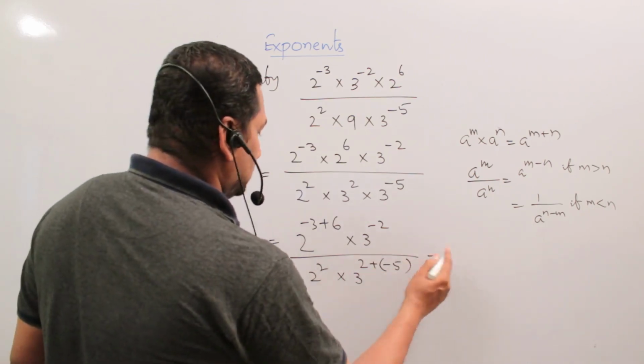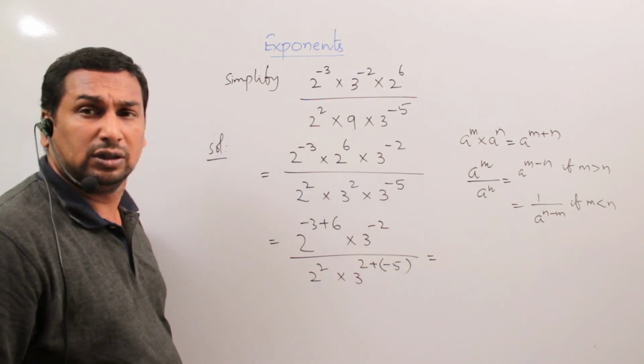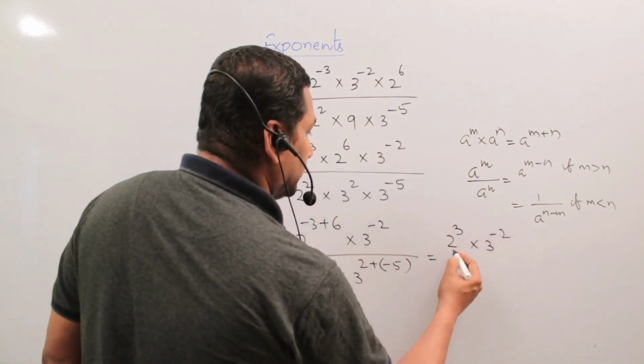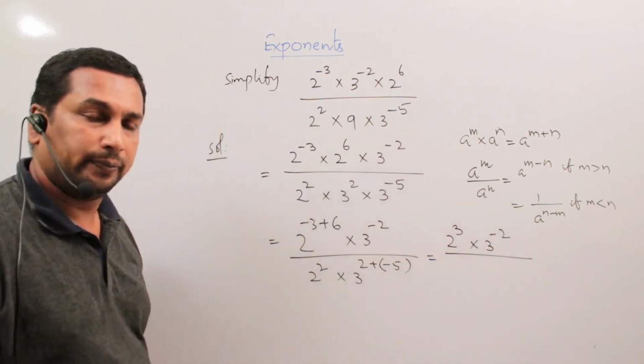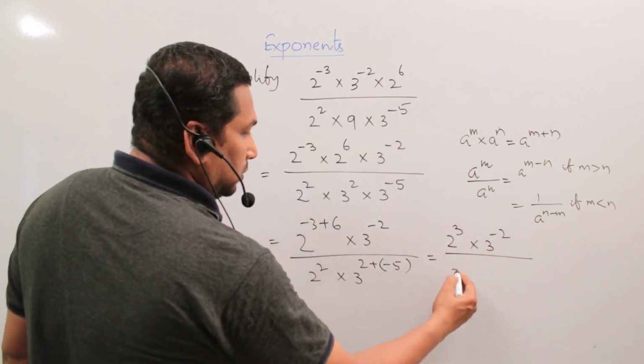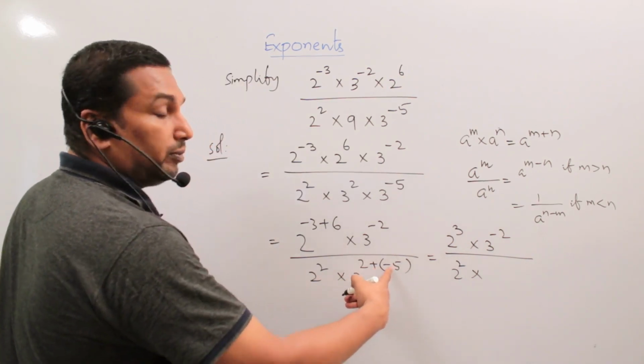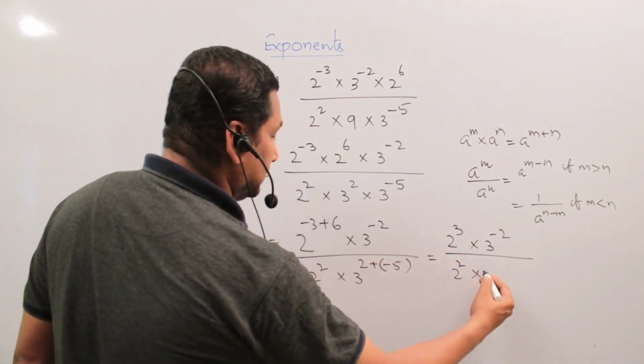Now minus 3 plus 6, that is 2 to the power of 3 into 3 to the power of minus 2, by 2 to the power of 2 into 3 to the power of minus 5.